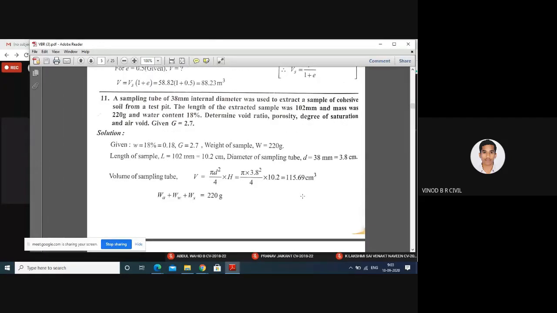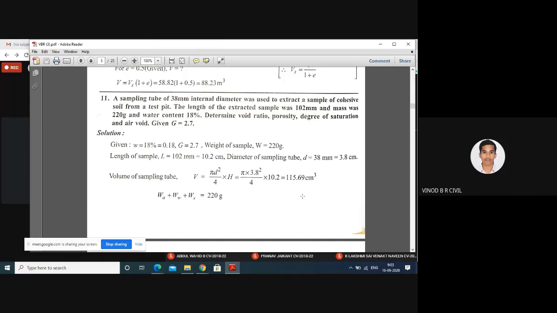And one more problem. Please take down the problem, students. A sample tube of 38 mm internal diameter. We already discussed how we can extract the soil. There are two methods for soil extraction: the first one is disturbed soil sample and another one is undisturbed soil sample.